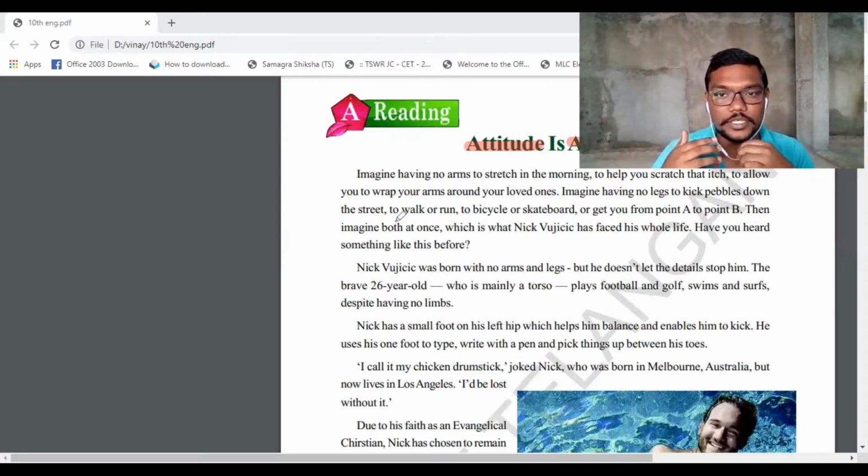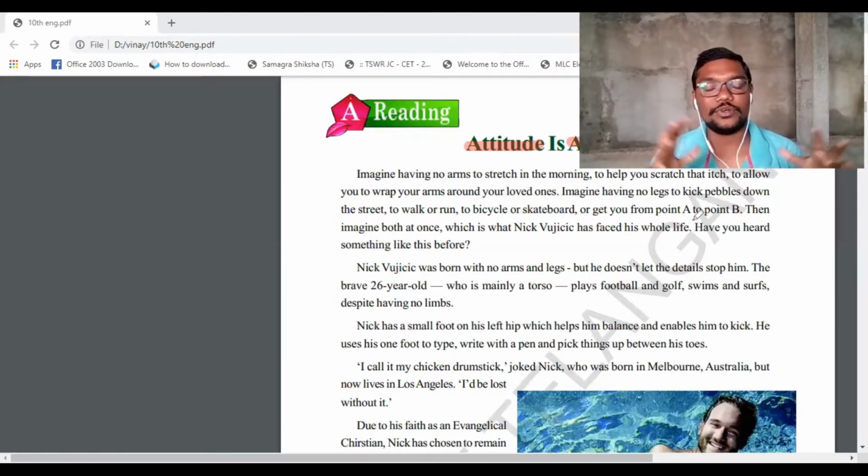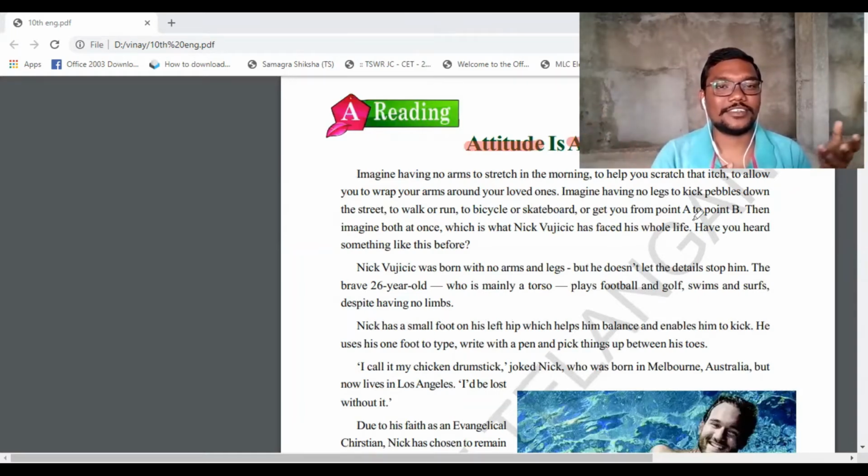Or get from point A to point B. Suppose you want to travel a distance from one point to another point, understood? And you do not have legs. How are you going to do it? You can have an idea, sir. No problem. We have a bicycle and buses and all those things. But you know, if you want to go to the washroom, how do you go? You are not going to carry a bike or bicycle or a bus.